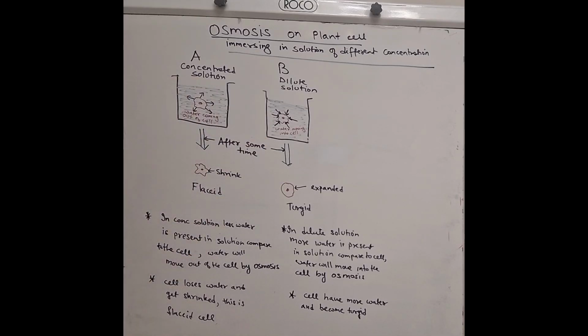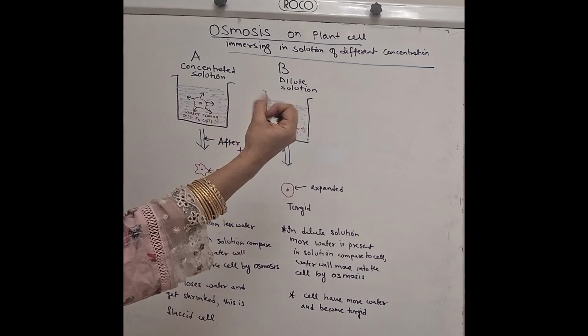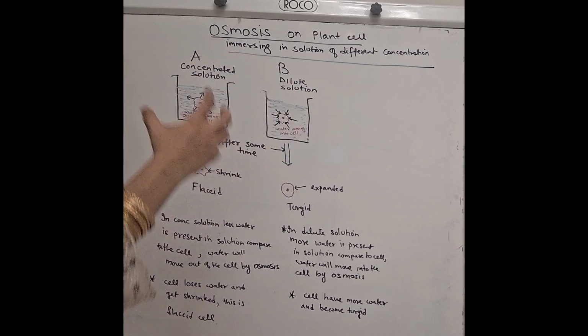The same thing is happening in this cell. So when there is less water inside the cell compared to the water outside in the solution, the water will move into the cell, and that is why the cell becomes expanded. And this expanded condition of the cell is called the turgid condition.